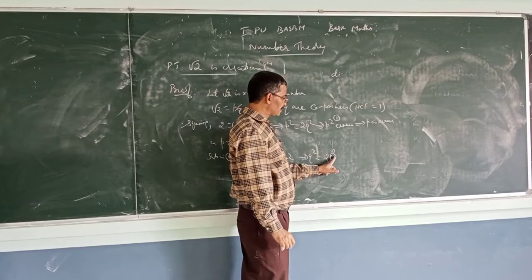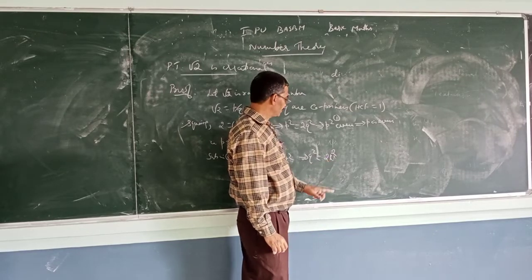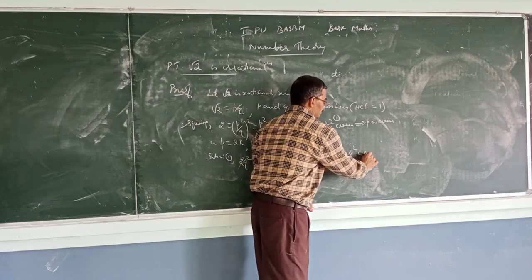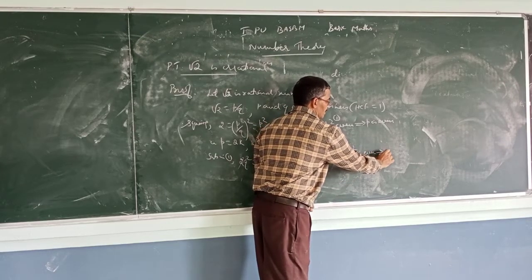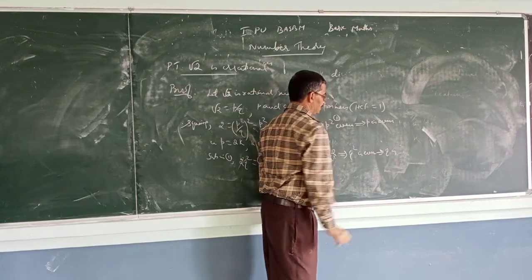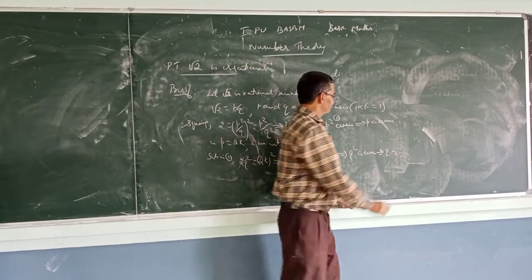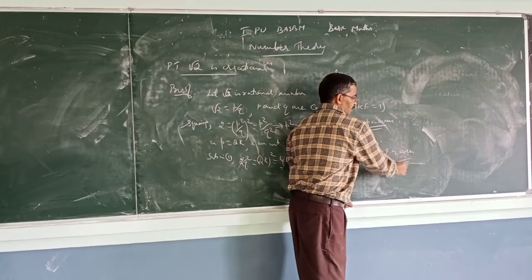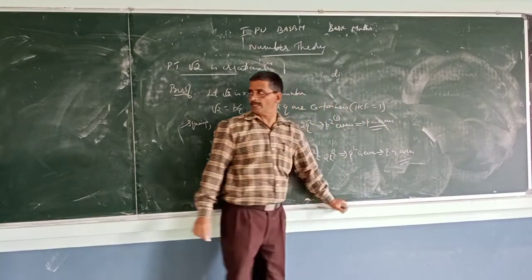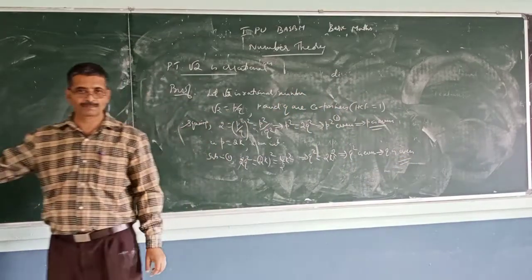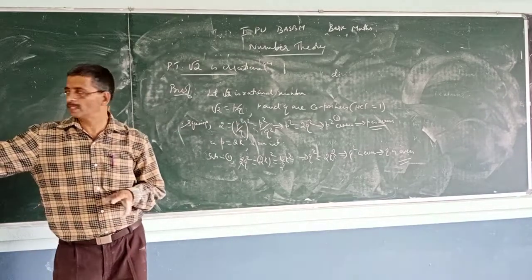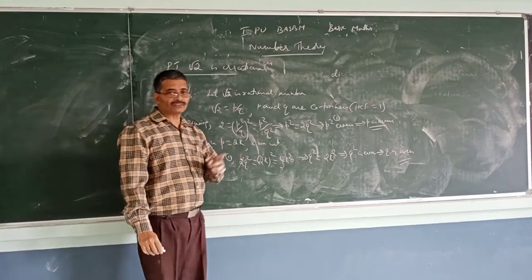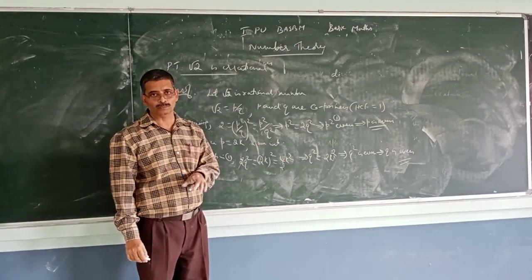That means 2 into something again, so it is even. Q square is even, implies Q is even. P is even, Q is even. What is the meaning? Even means a multiple of 2. So there is a common factor, which is 2.